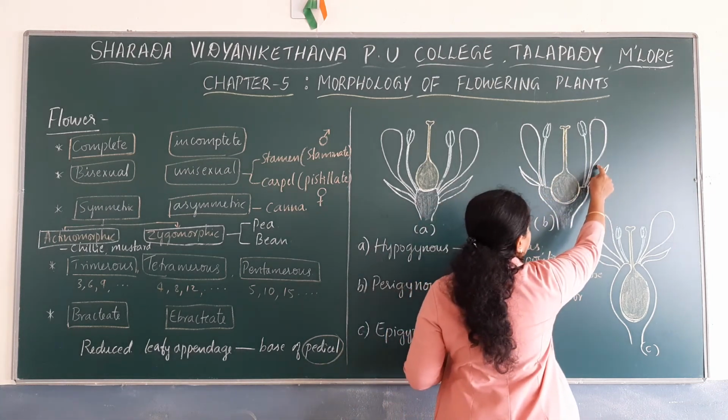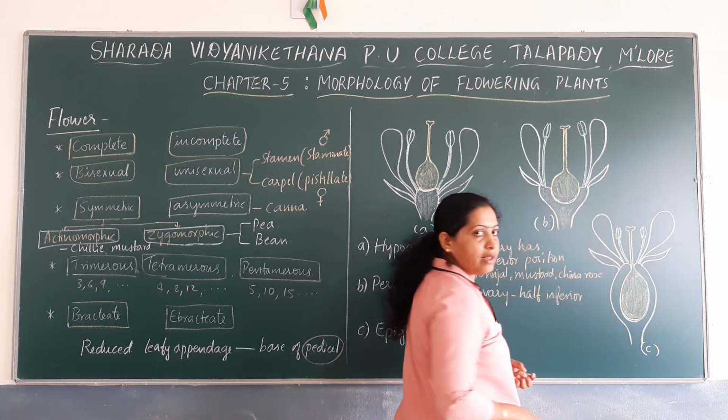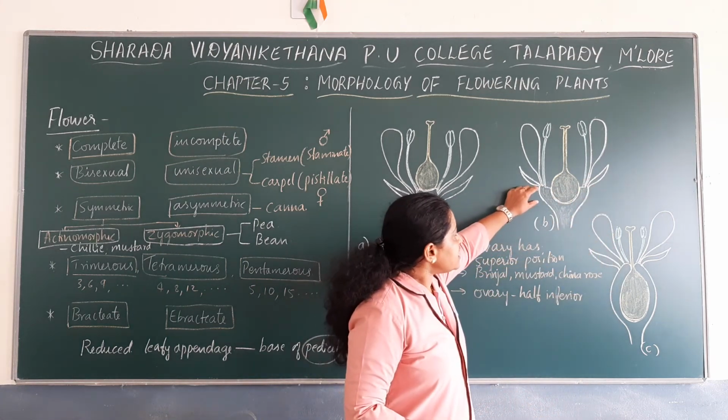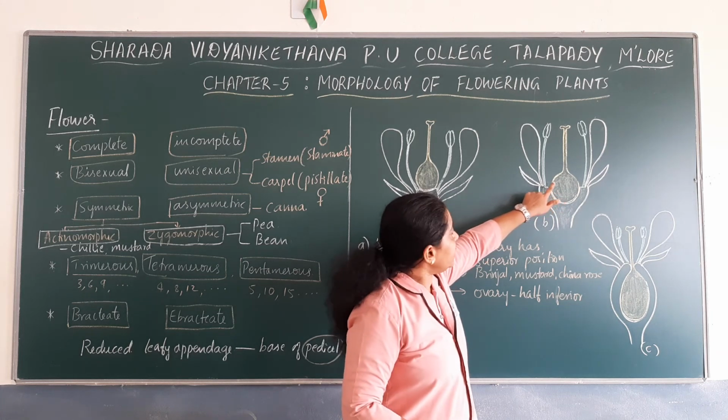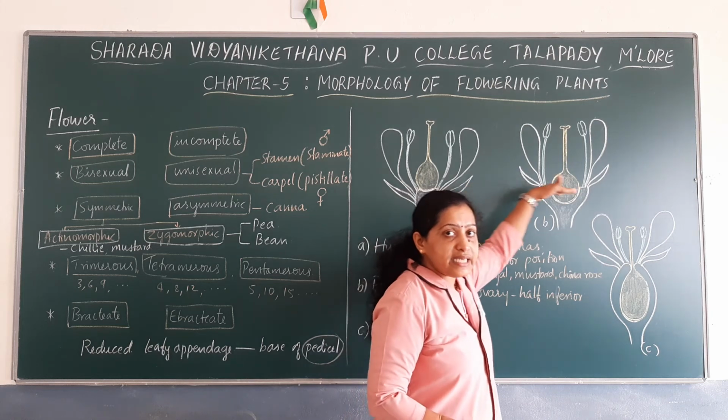You can observe the other whorls of the flower, like sepals, petals and stamens. They are almost at the same level, right? As per the position of the ovary, the other appendages of the flower are at the same level.